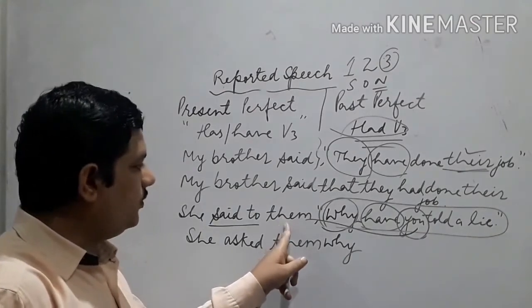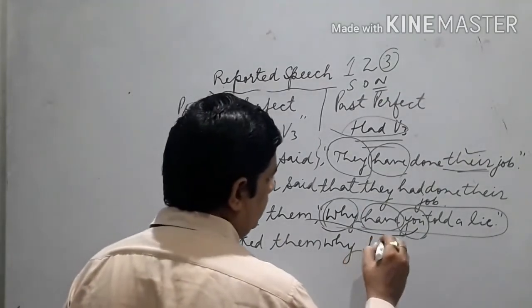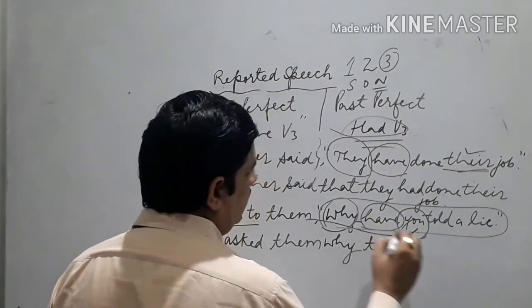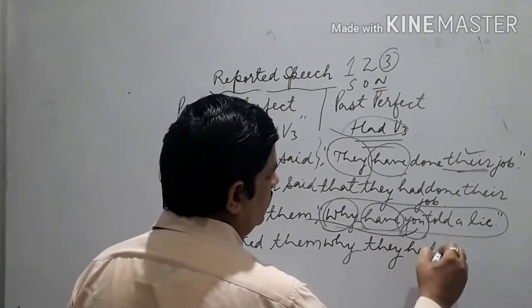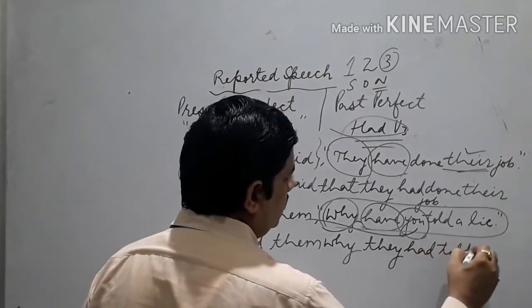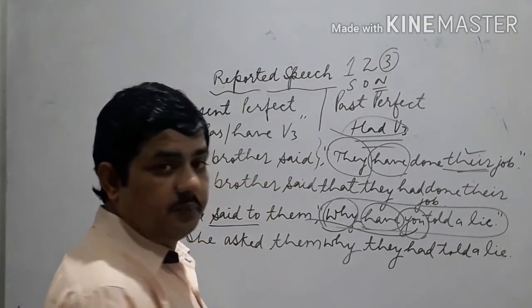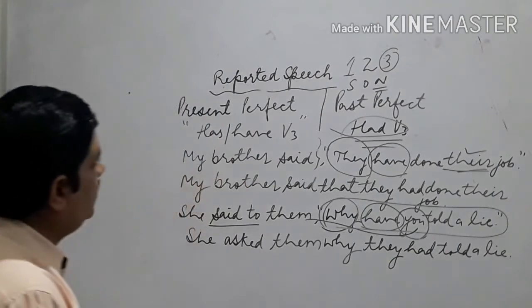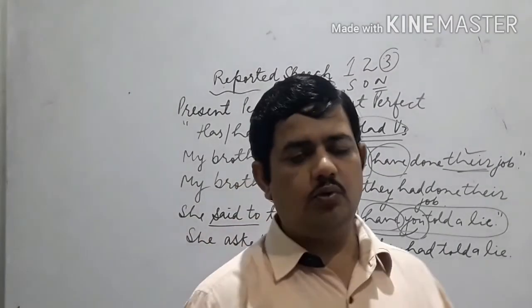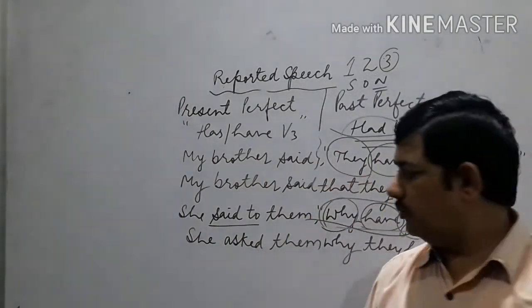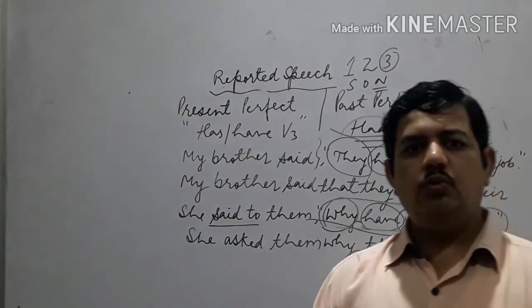What is the subject of them? They. She asked them why they. Then have will change into had. Why they had told. Clear? So in this manner, you can do all the changes related to reporting verb, reported speech, or you can say direct speech into indirect speech.